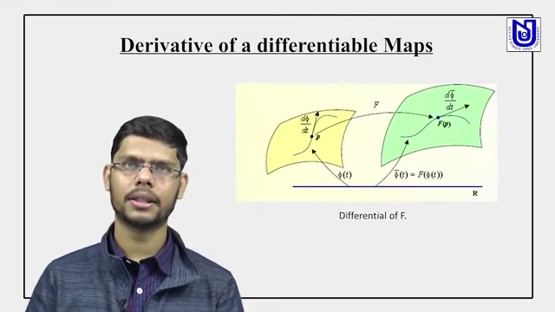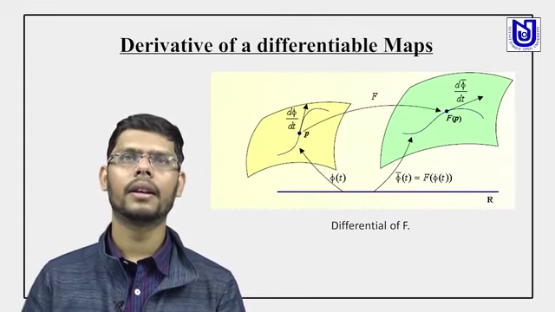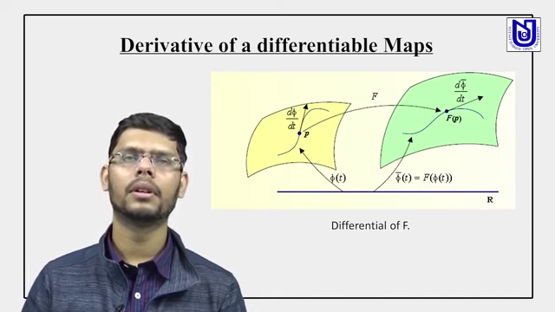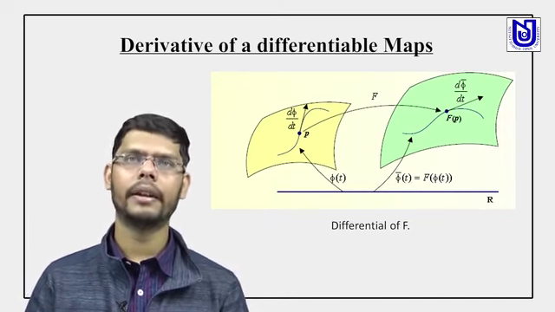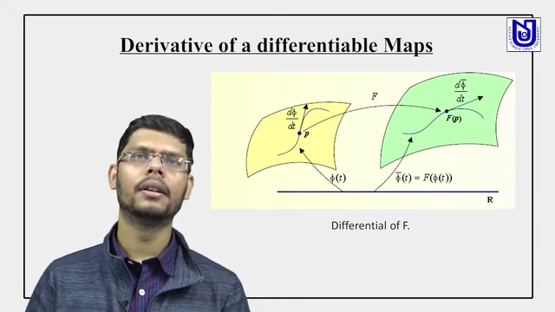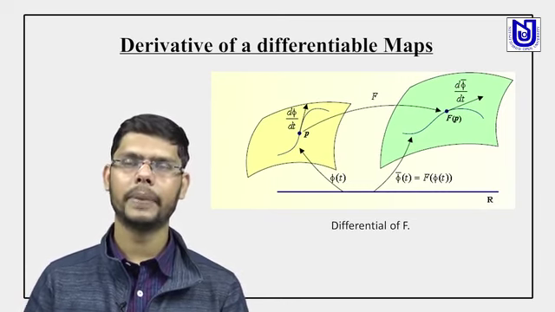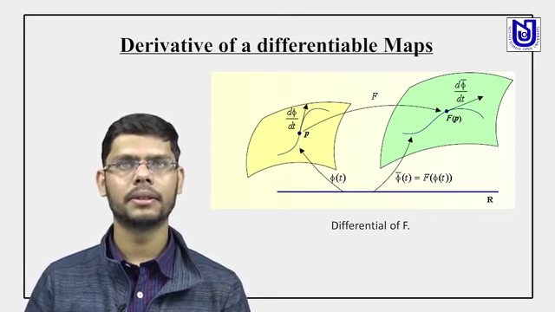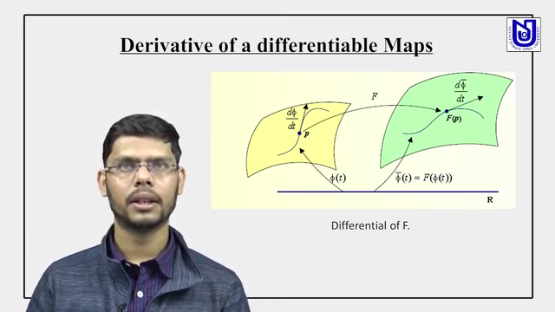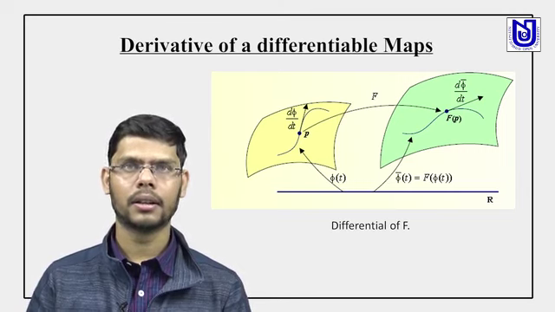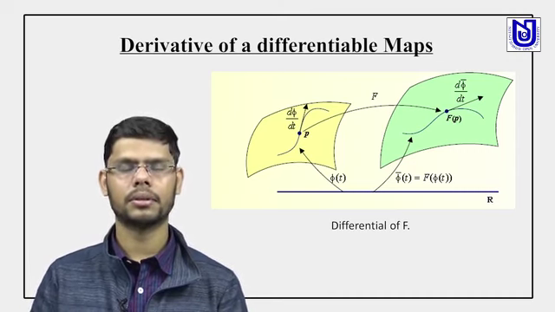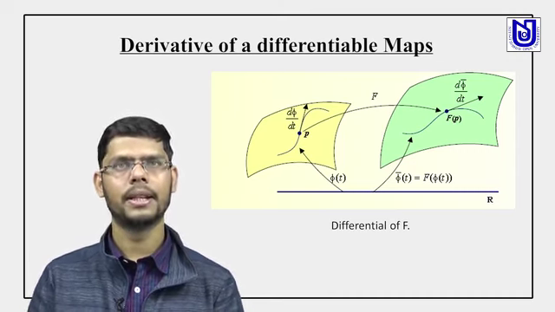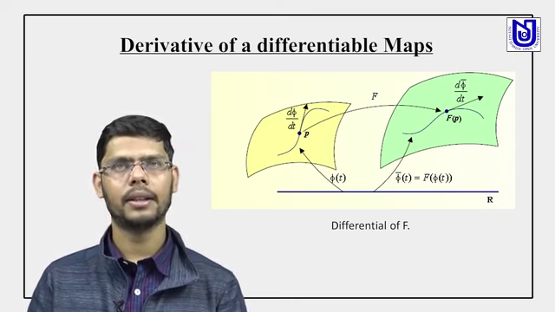Now this is the picture. Here the yellow one is M and the green one is N, and f is a function, P is a point in M and f(p) is a point in N. Then the function is smooth if we have a curve gamma(t) at the point P with tangent vector at P equal to dφ/dt.